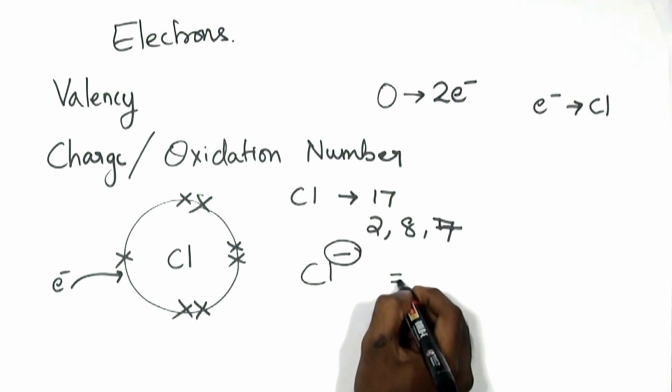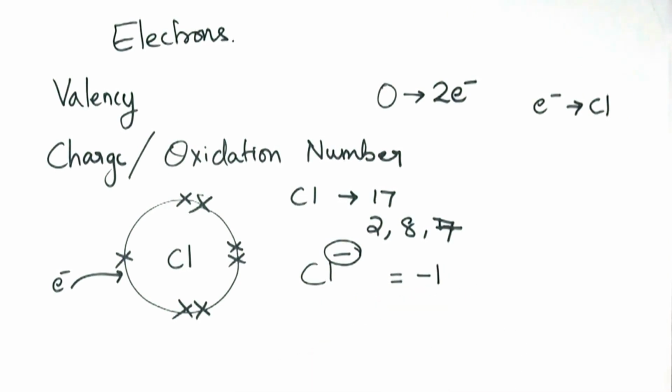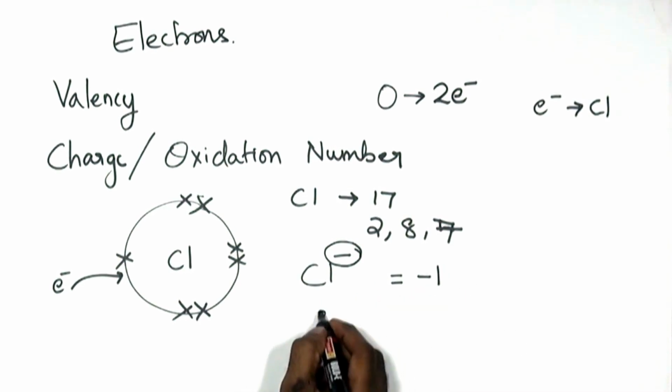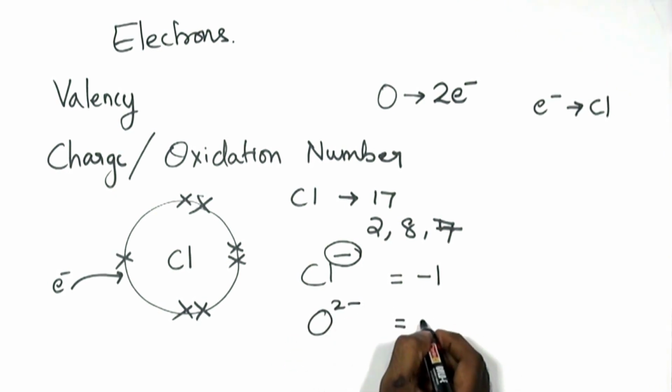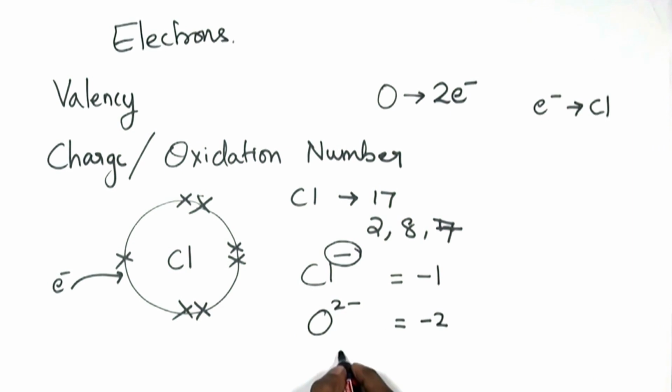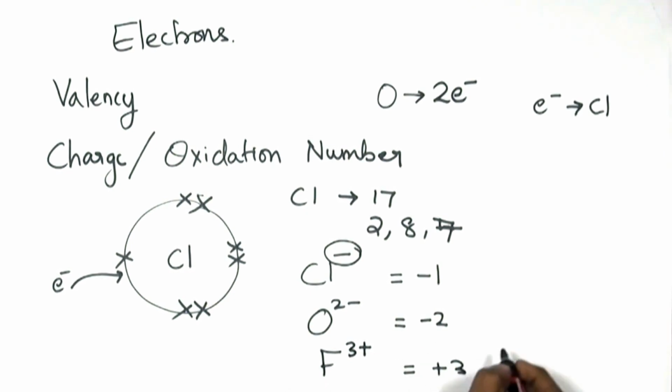Chlorine's oxidation number here is -1. In the same way, oxygen has -2, referring to the fact that it always gains 2 electrons. Iron can be available in +2 and +3 states, which means it can lose 3 electrons, or in the +2 state it can lose 2 electrons.